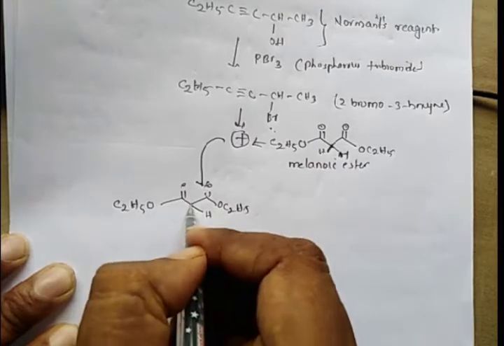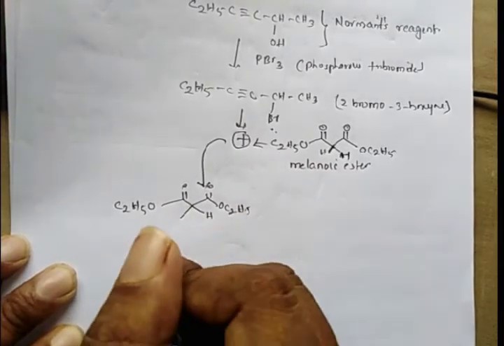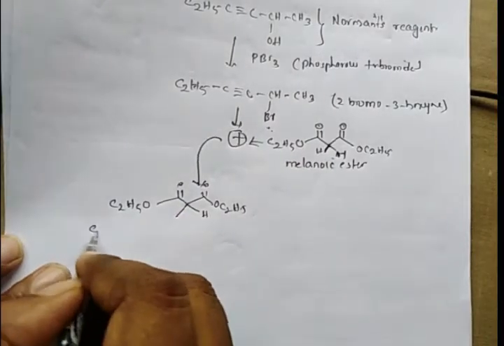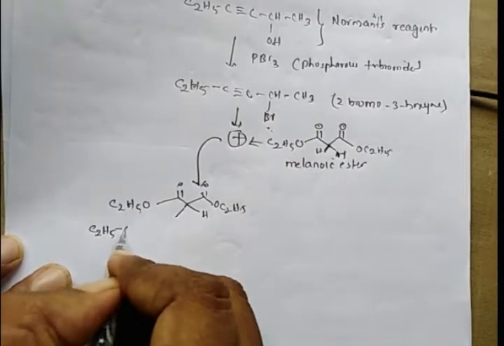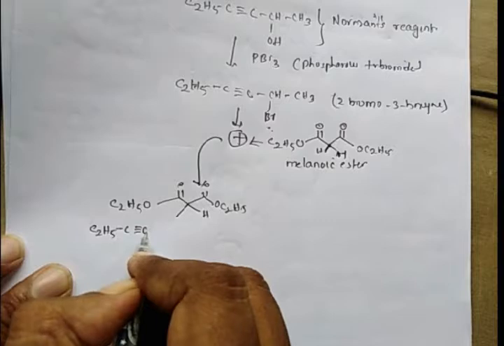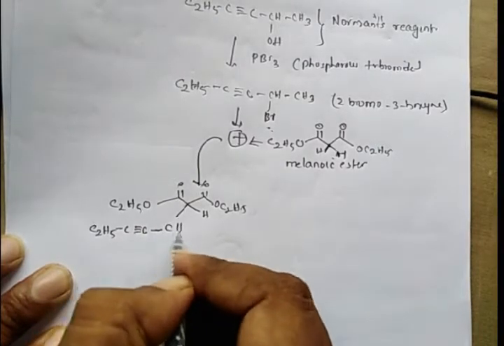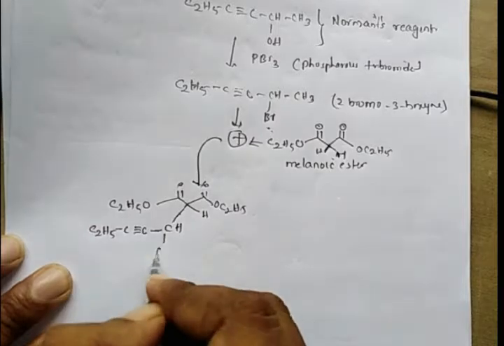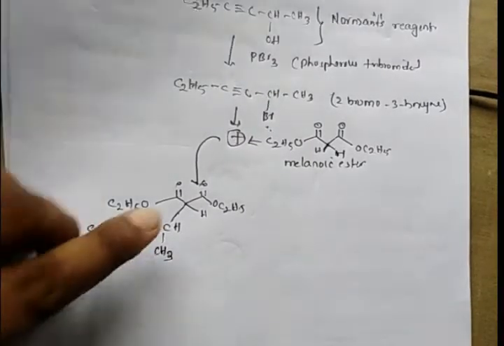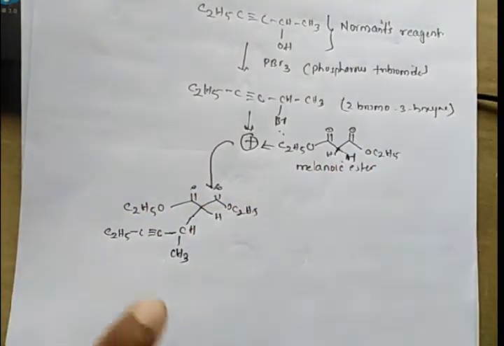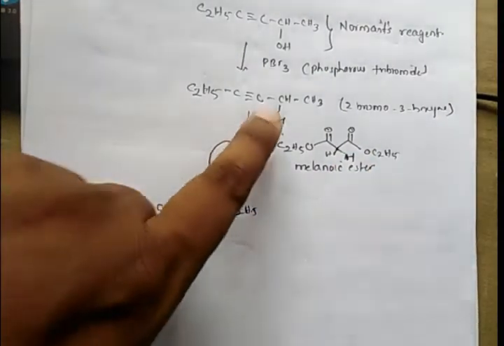One hydrogen retains, another hydrogen is substituted with the alkyl group, that is C2H5 C double bond C CH3. This hydrogen is replaced with this alkyl group.